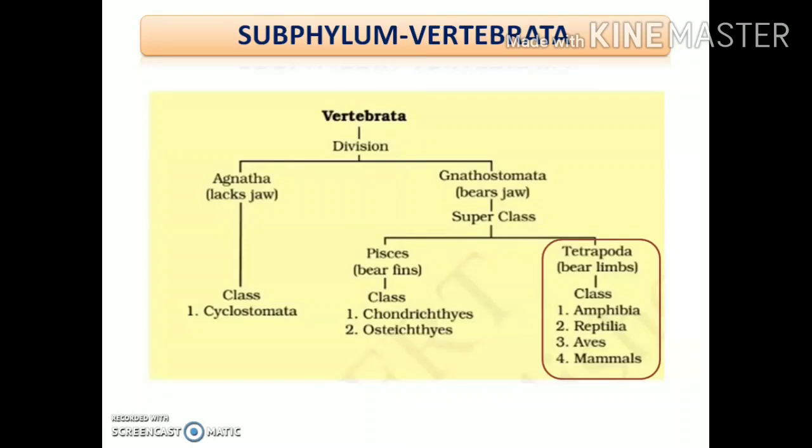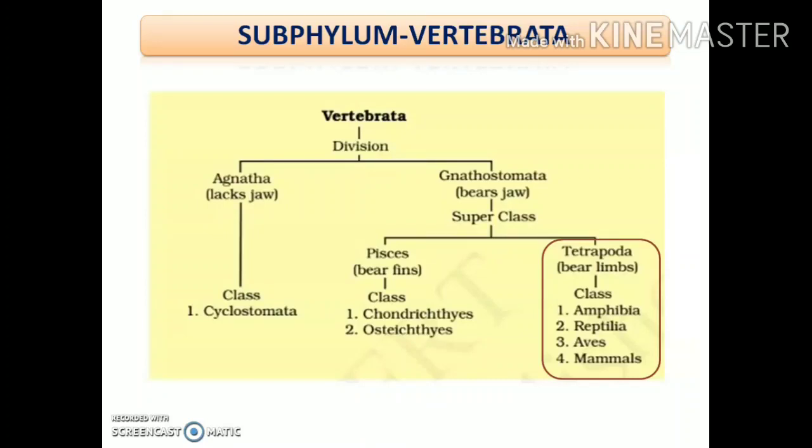So the animals which bear four legs are placed under the superclass Tetrapoda.